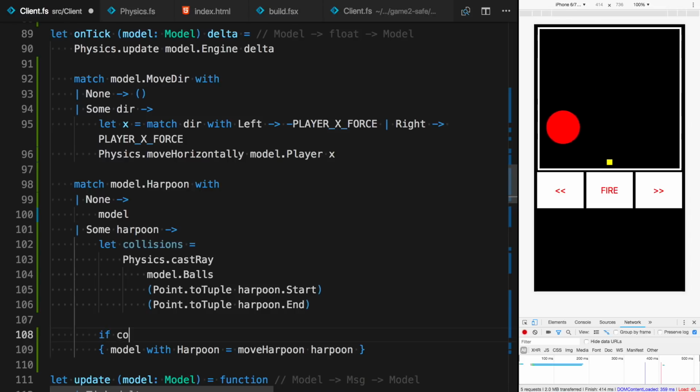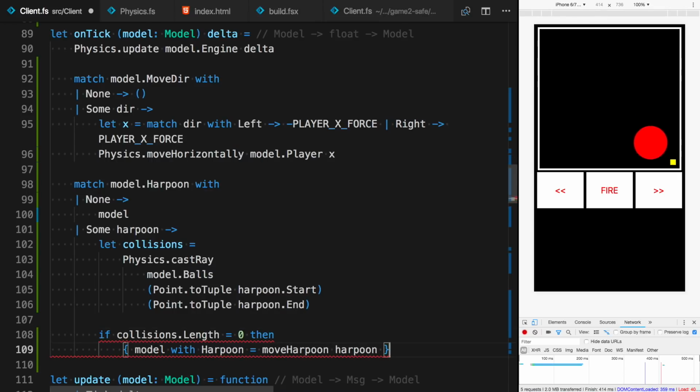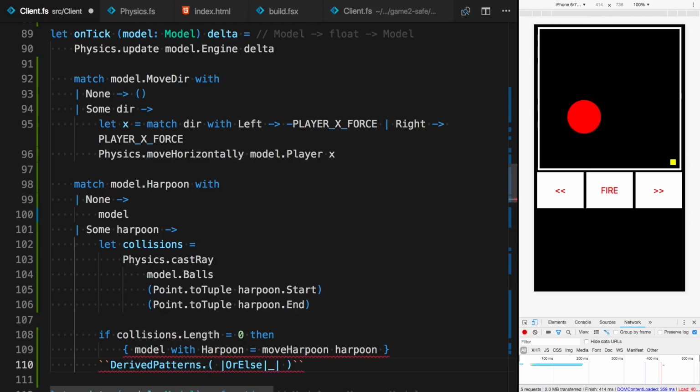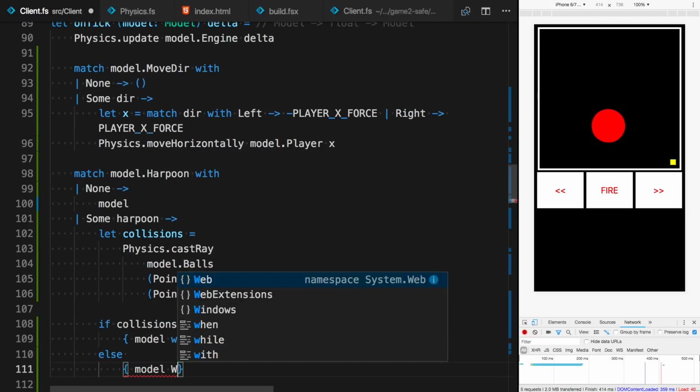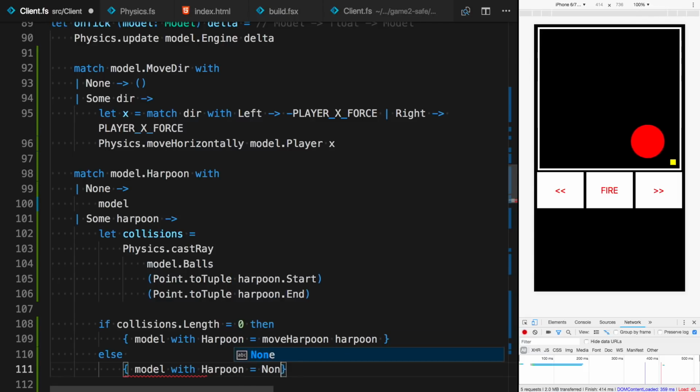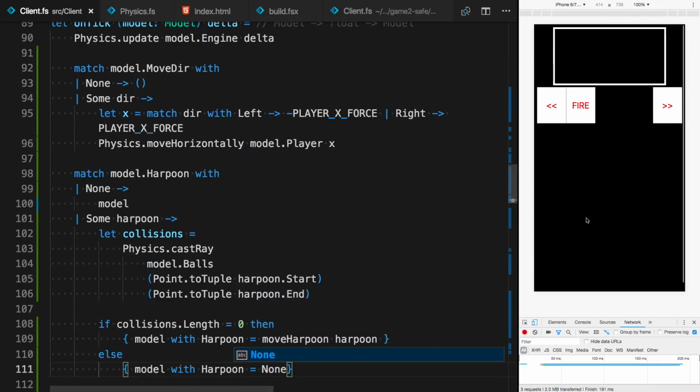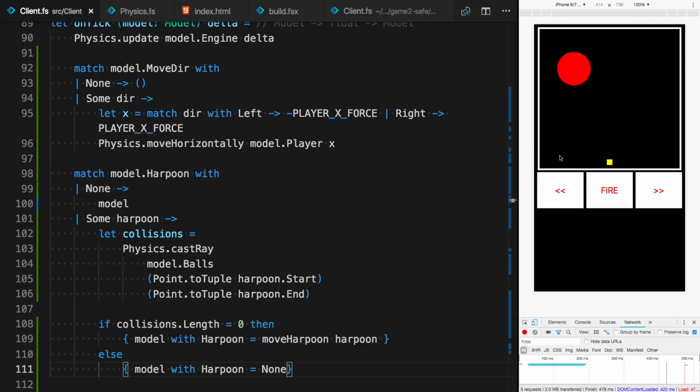If collisions length is equal to 0, then behave as we did before. Just move the harpoon, and otherwise dismiss the harpoon. So if we detect a collision, we should hide the harpoon. So let's see how that works. As you can see, when I touch the ball with the harpoon, it disappeared. But the same story happens when the ball touches only the line of the harpoon. So that's the rules of the game. Okay, right.